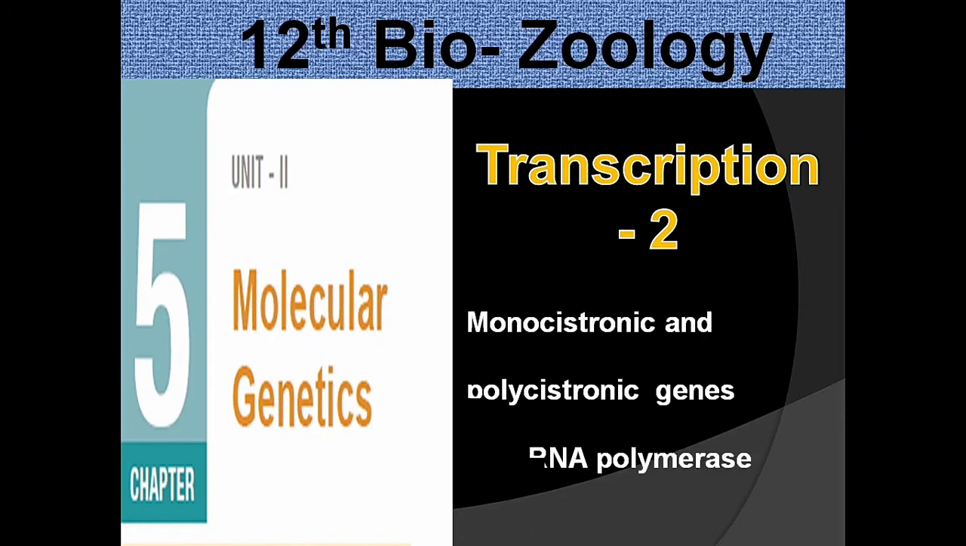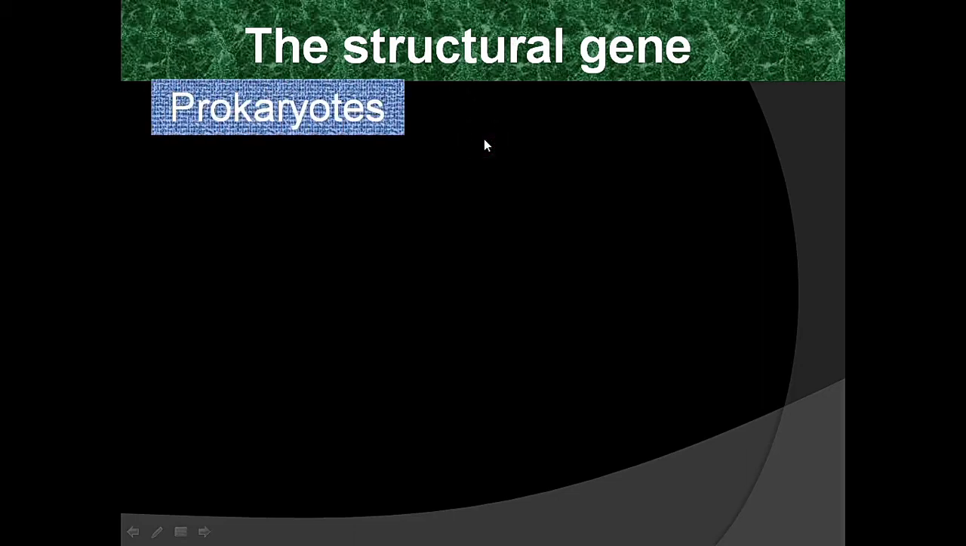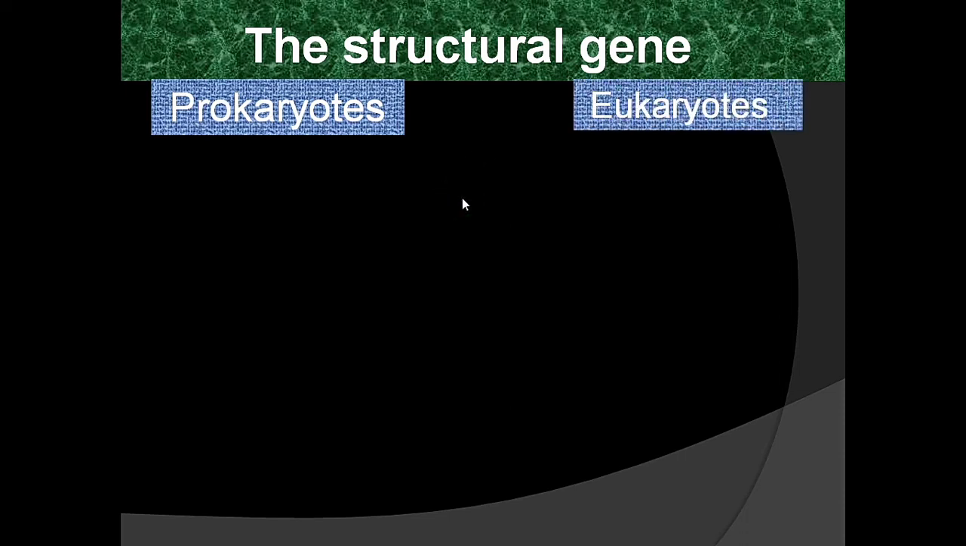Transcription. In this part we are going to learn monocistronic gene, polycistronic gene and RNA polymerase. In the previous part we learned about the transcriptional units. The structural gene is a part of transcription unit. The structural gene of prokaryote is different from structural gene of eukaryote.